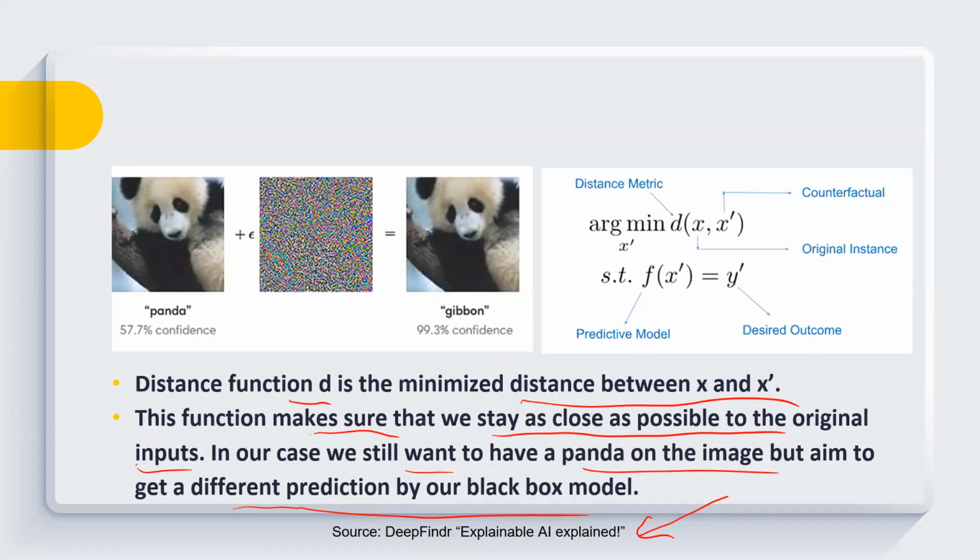Does the distance metric have to be convex or something like this? Yeah. So now, of course, there is a choice of distance metric. I have one note on this. Actually, they used Manhattan distance originally in their paper to find the distance between X and X prime, and we can choose any distance metric like Manhattan or Euclidean distance. So we have to minimize it, and we can play with this distance metric to generate different kinds of counterfactuals. But originally they used Manhattan distance in their original paper.